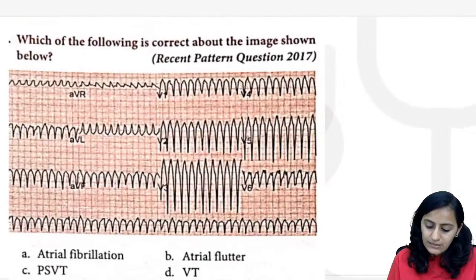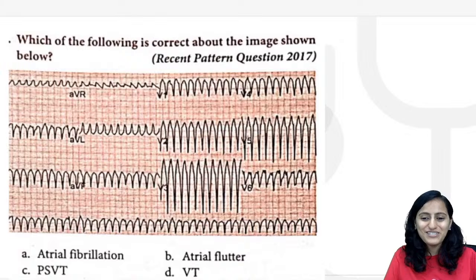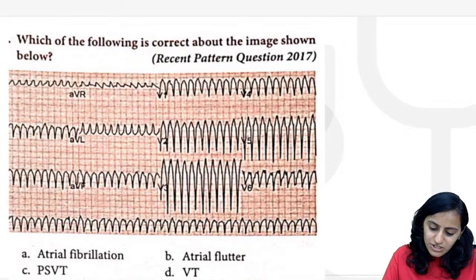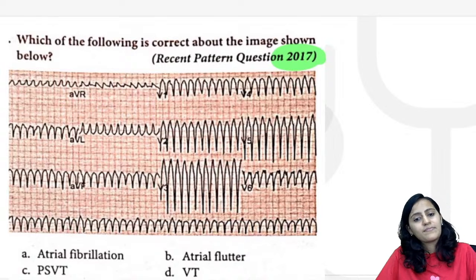Okay, we have one more question here. I thought that was the last one. What is the answer to this one? So this question was asked in 2017. Which of the following is correct about the image shown below?